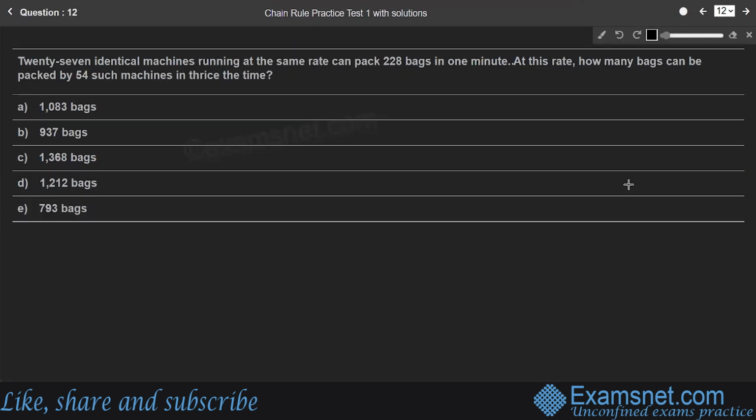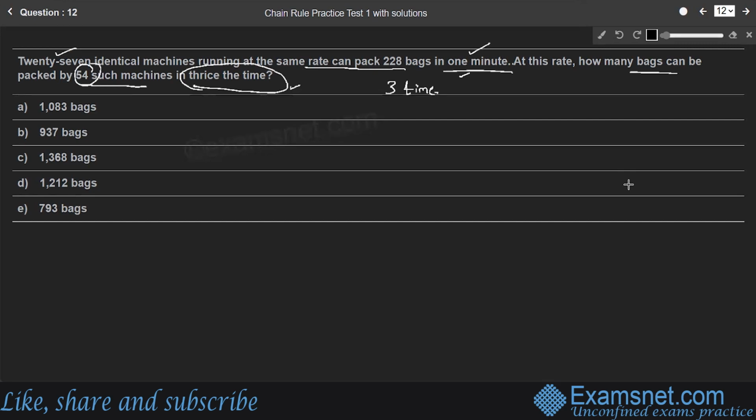Question number 12. 27 identical machines running at the same rate can pack 228 bags in 1 minute. At this rate, how many bags can be packed by 54 such machines in thrice the time? So thrice the time means, compared to the previous time, which is 1 minute, 3 times 1 minute. How many bags can be packed by 54 such machines?